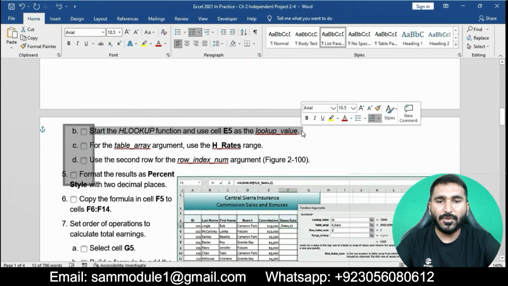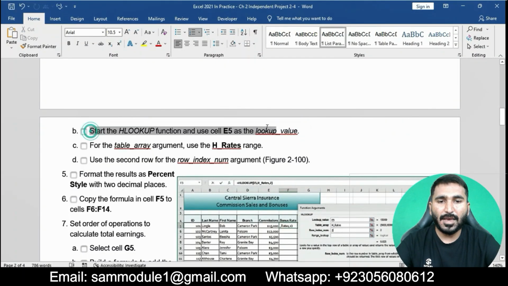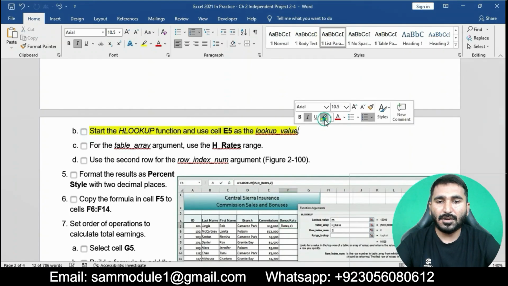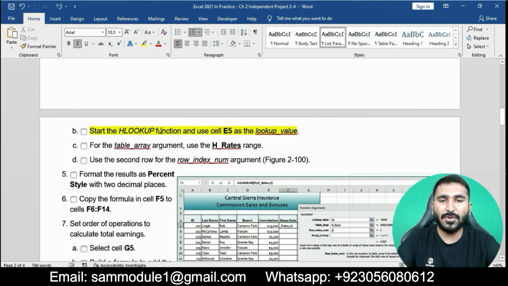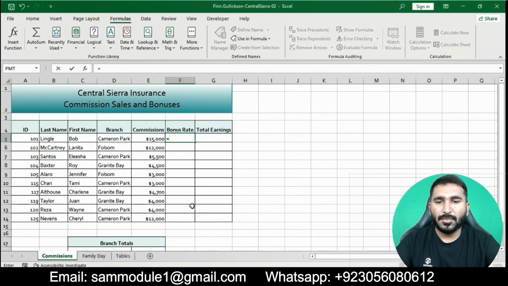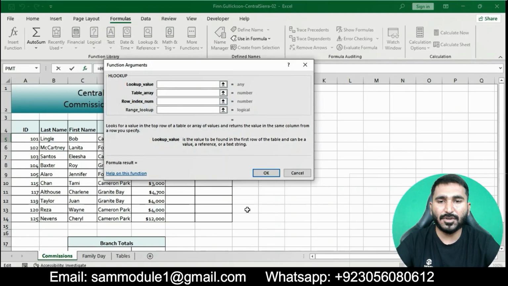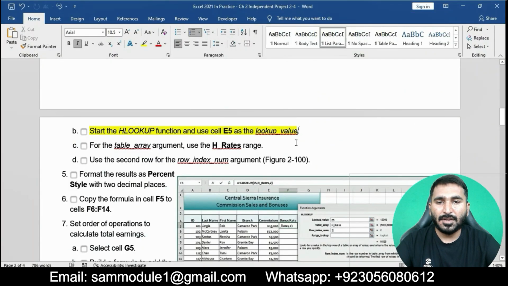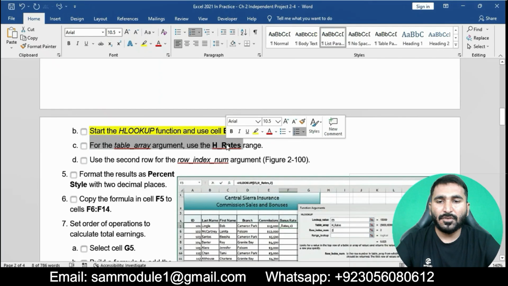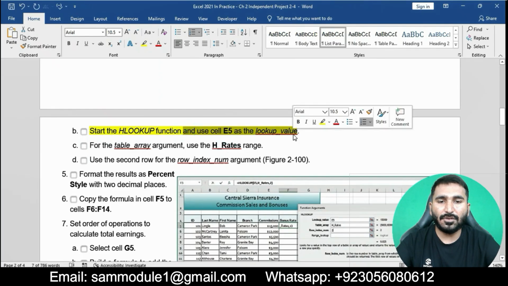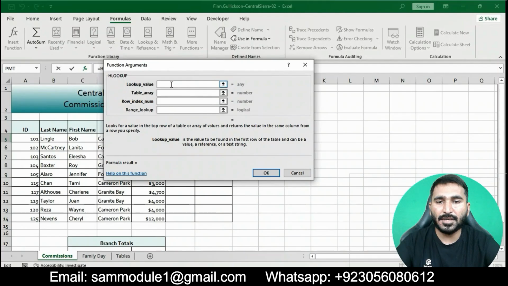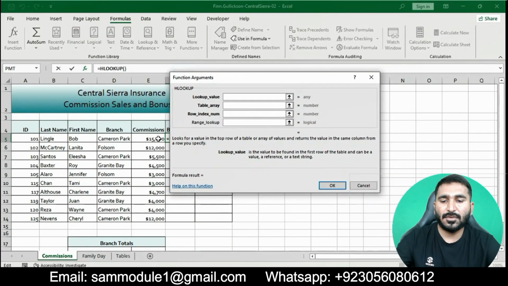Start the HLOOKUP function and use E5 as the lookup value. Press equals and enter the HLOOKUP function, then open the Function Arguments. Go to the lookup value and enter E5 as the lookup value.